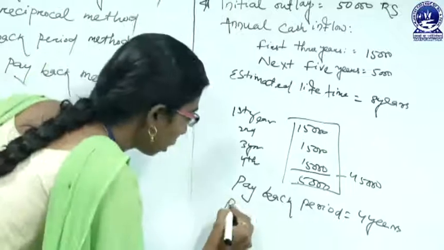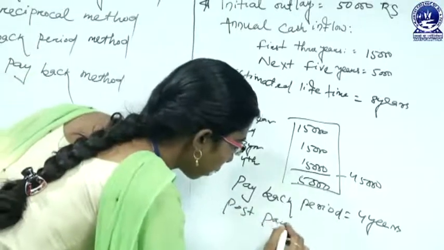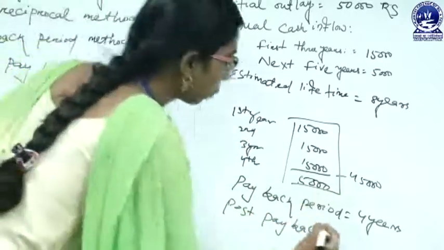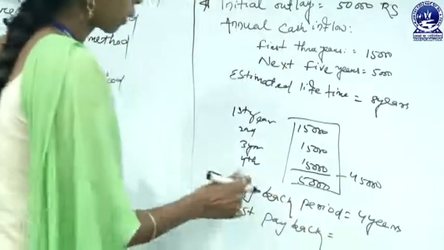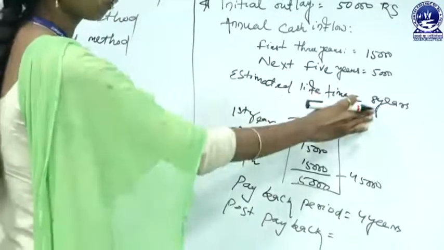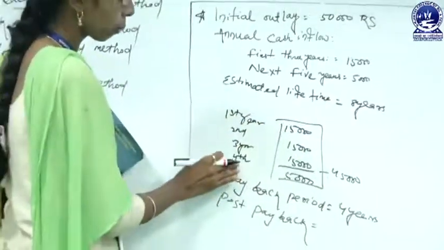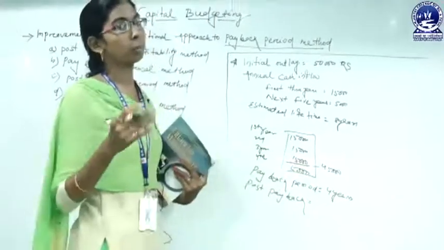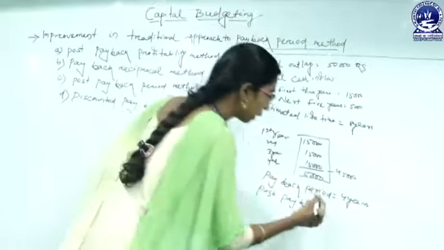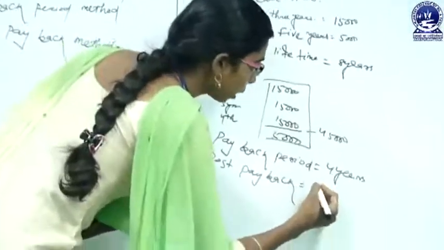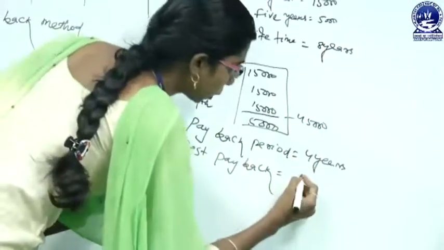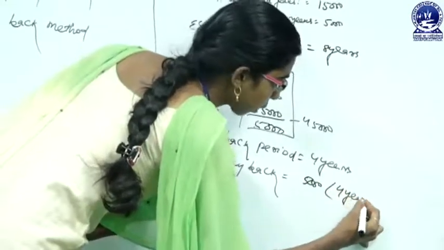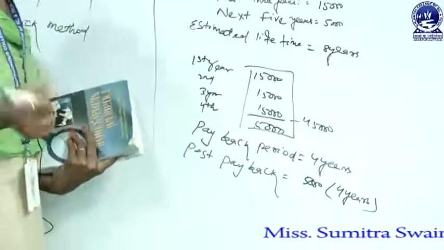But if we talk about post payback, post means after something. The project is going to last for 8 years and we have covered our investment money in 4 years, so for an extra 4 years the project is going to run. So we can say the post payback period is 5,000 rupees each year for an extra 4 years. Clear?